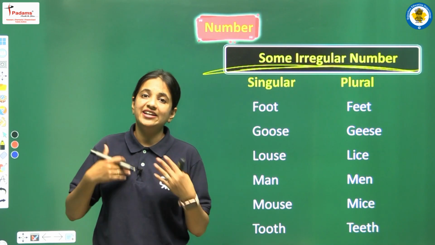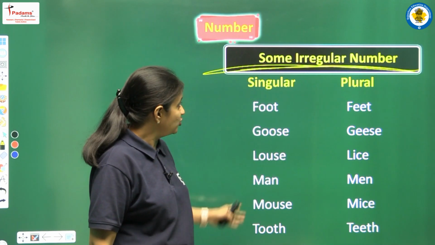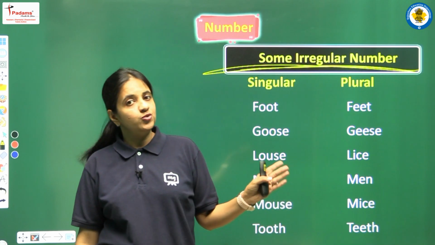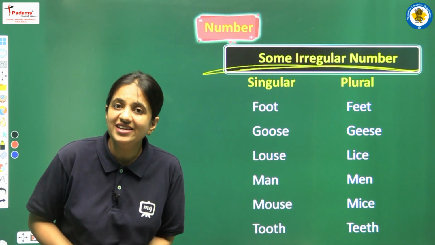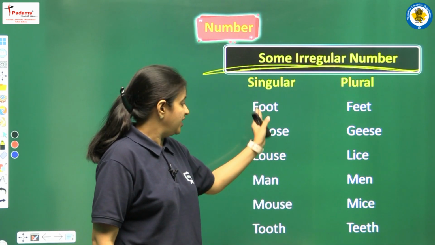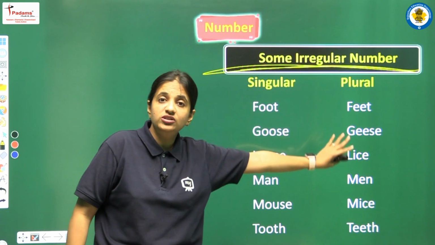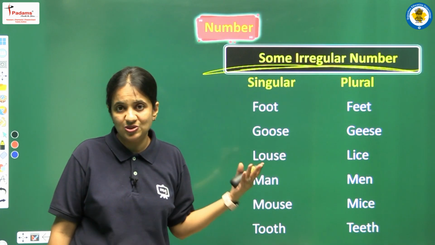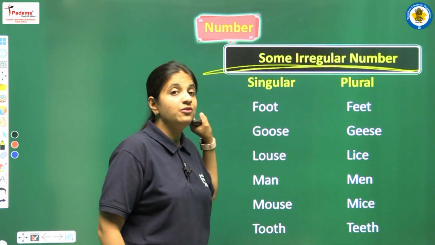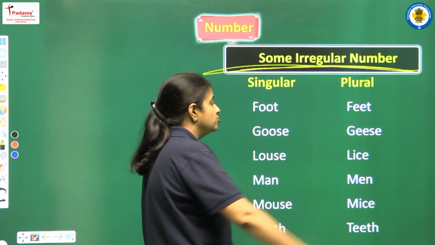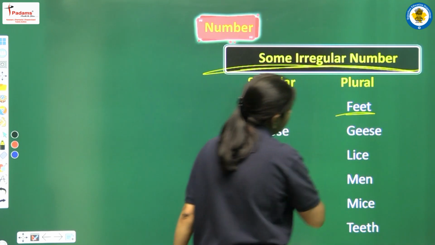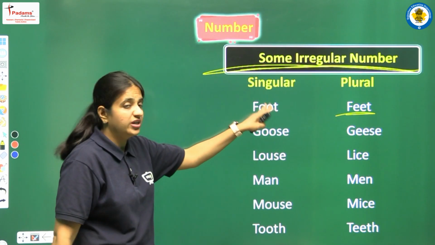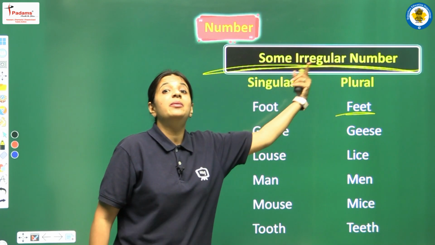हमने अब तक इतने सारे rules पढ़े हैं, but अब हम जो nouns पढ़ रहे हैं उस पे हमने कोई भी rule apply नहीं किया है, but we have to change these nouns according to this only, and we have to learn again all these nouns. Okay, so first of all we are having foot. So it's a singular noun. So what will be the plural? It will be feet. Okay, so F-O-O-T, foot, it will be F-E-E-T.